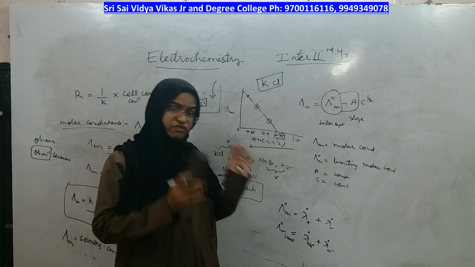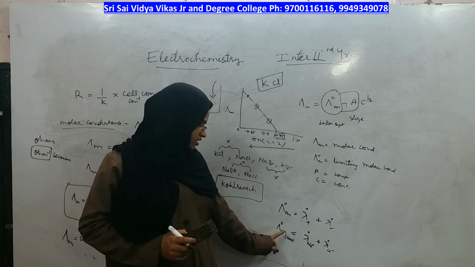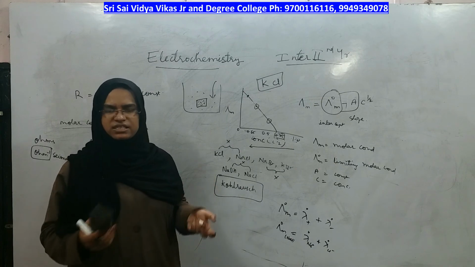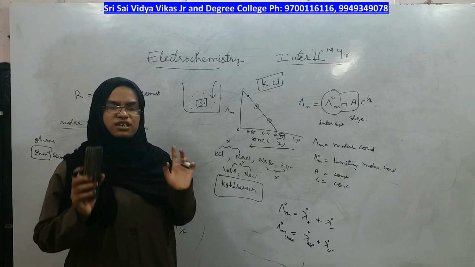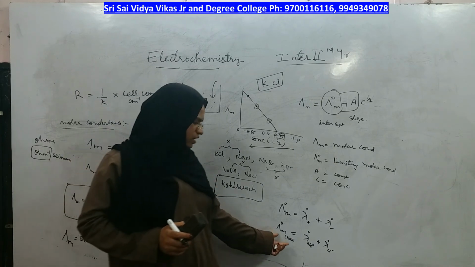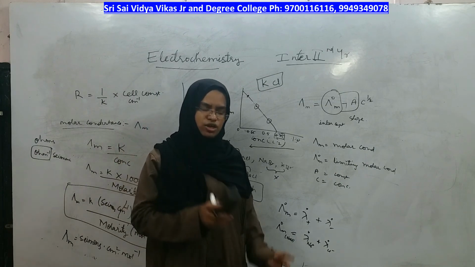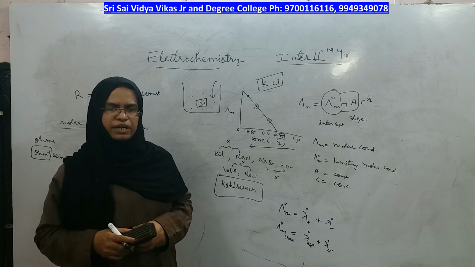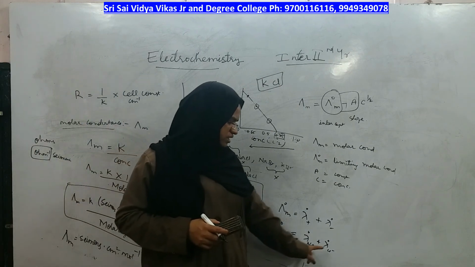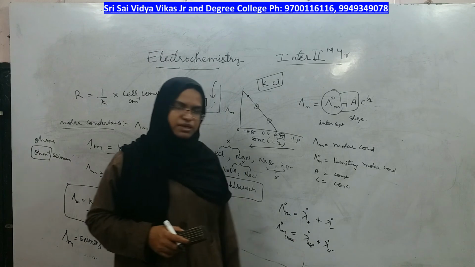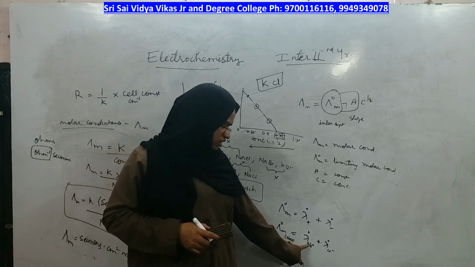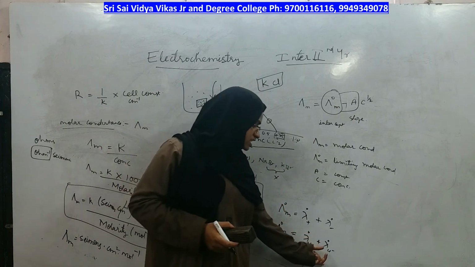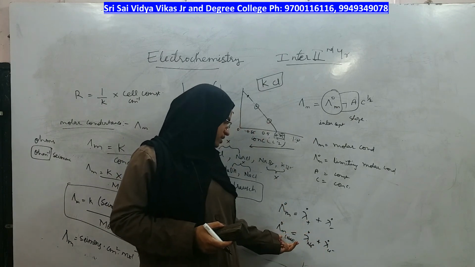By combining both only you are getting this value. It is not fixed for NaCl. This value is for NaCl, this is the value for KCl, like that. The value you are getting is because of independent cation and independent anion. When I say independent, cation doesn't depend on anion and anion doesn't depend on cation. Its value is its own. And the sum of these two gives you this value.